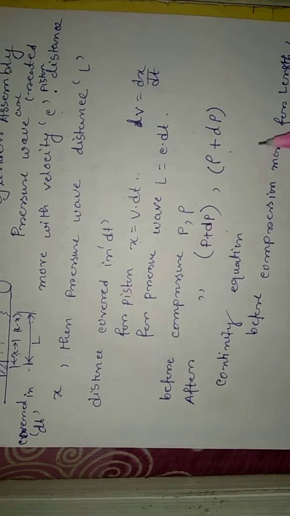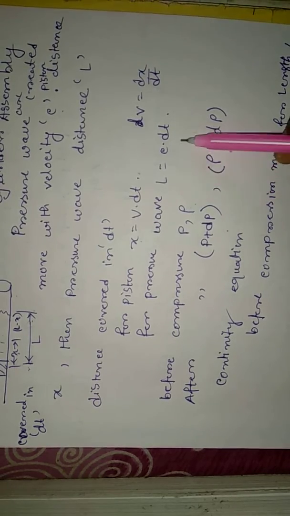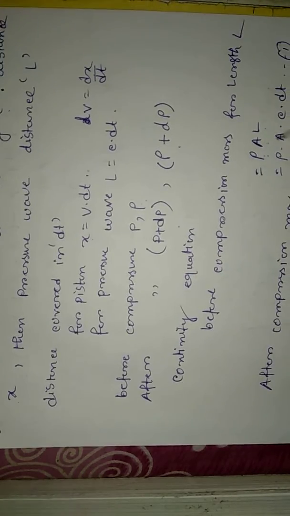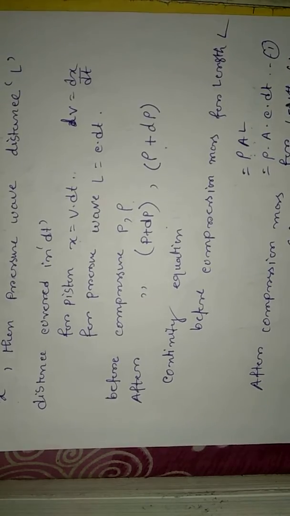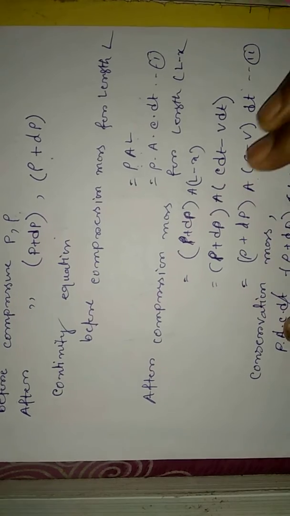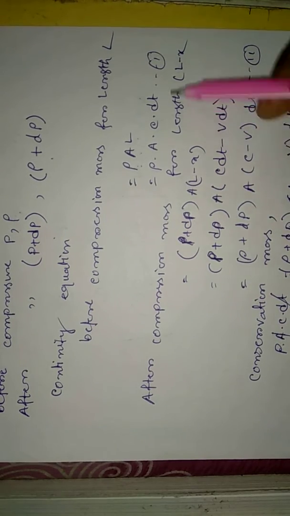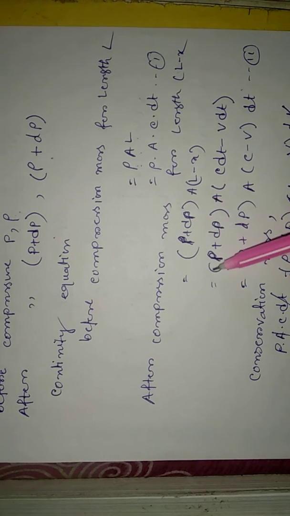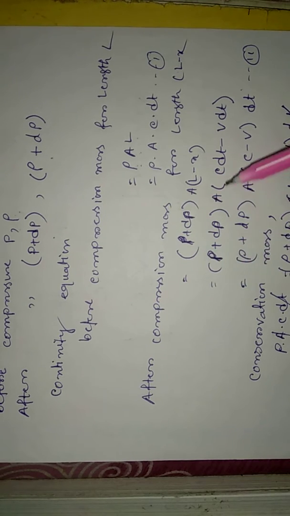Previously we wrote that L is equal to c dt, so write L in terms of c dt here. After compression, the pressure increases and the density also increases.